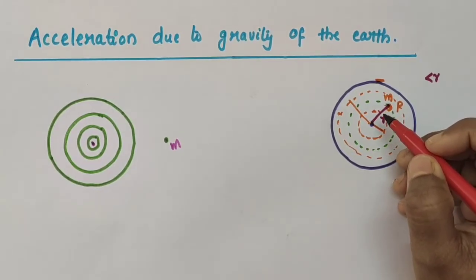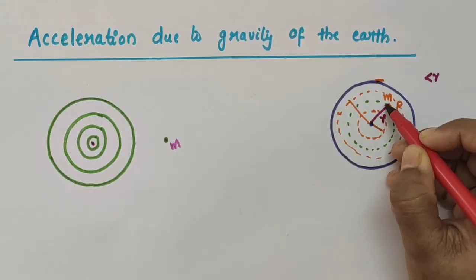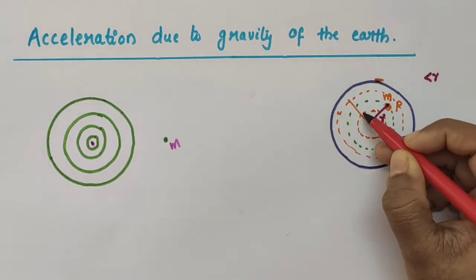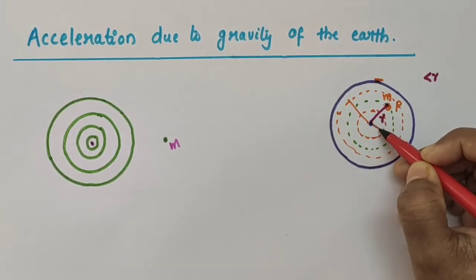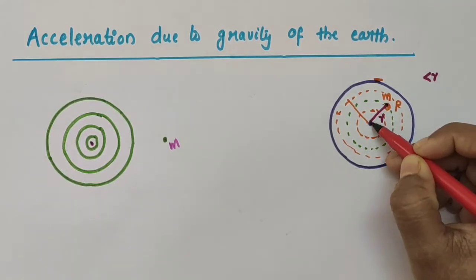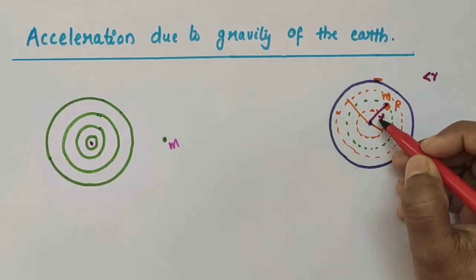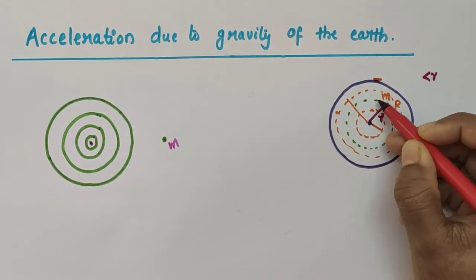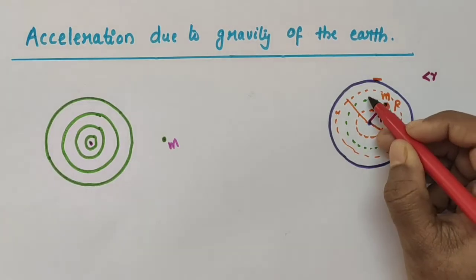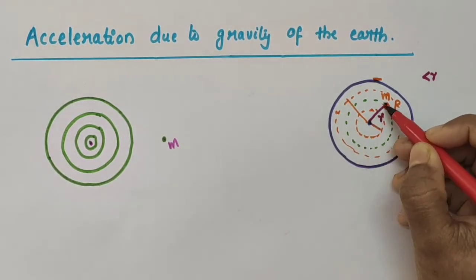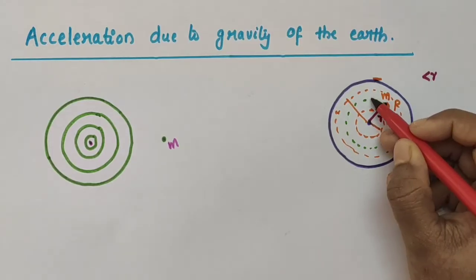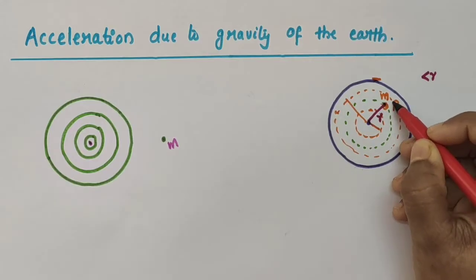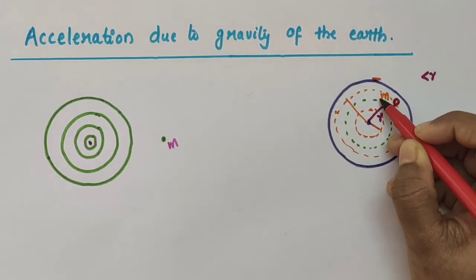Clear? Now, the shells with radius less than or equal to r, that is, this green colored one is the shell with radius equal to r, and this orange colored one is the shell of radius less than r. Its radius is this much, so it is less than r. So the shells with the radius less than or equal to r make up this sphere of radius small letter r. And for this sphere, that is this green colored one, this is the point P where M is there.